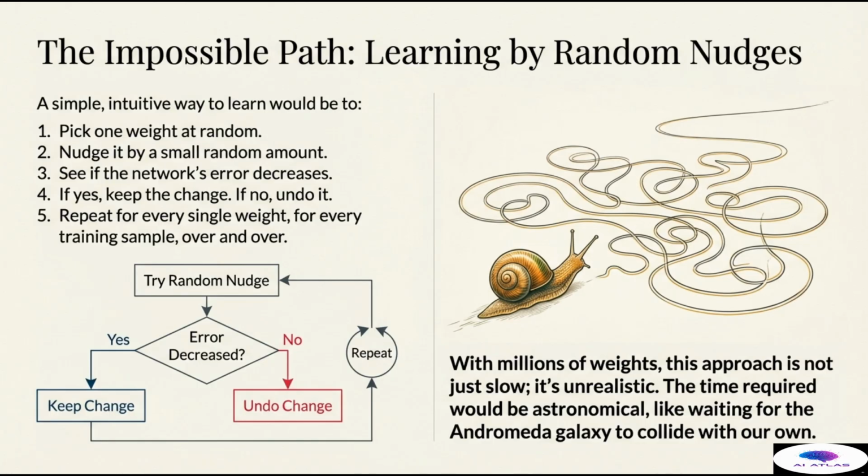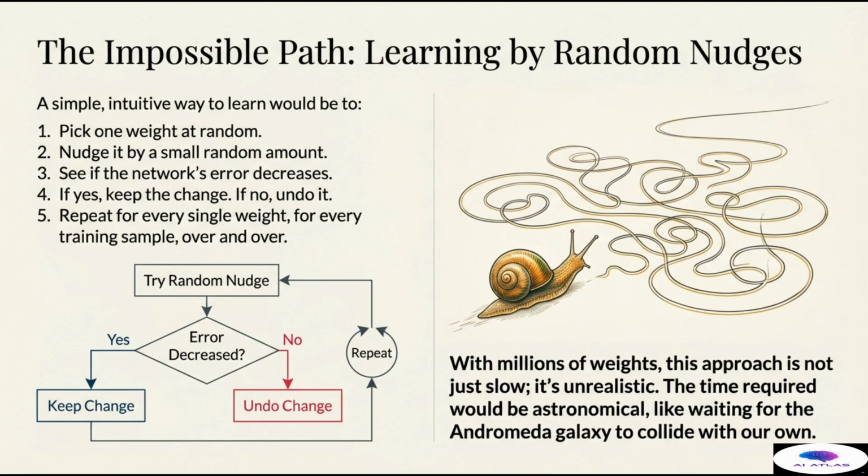To appreciate the genius of backpropagation, let's first consider the impossible path, learning by random nudges. This is the simple, intuitive way we might wish a network could learn, but which is ultimately a computational dead end. The process would be a simple, brute force trial and error cycle. First, we would pick one of the millions of weights at random. Second, we would nudge it to increase or decrease its value by a small, random amount. Third, we would see if the network's overall error decreased after that change.